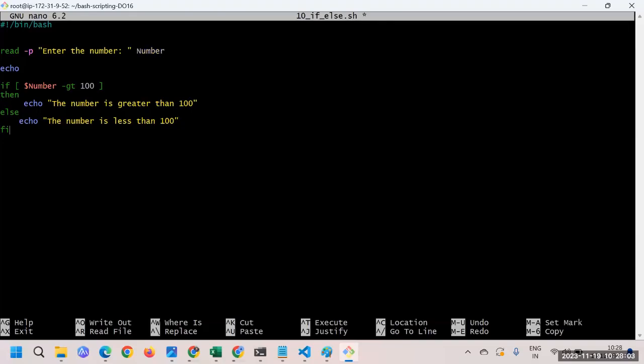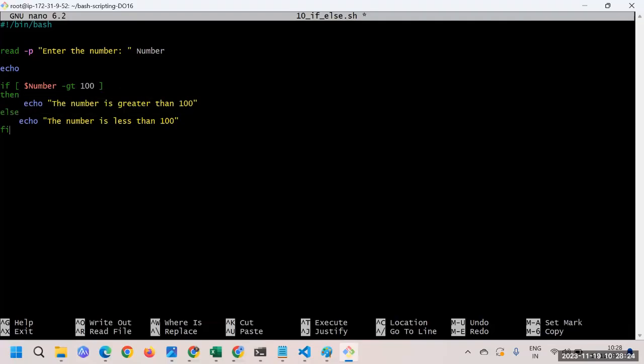Next, you are saying if this number value, this is 150, is 150 greater than 100? The answer is true, and that's the reason the then part will get executed. Here, the number is greater than 100.